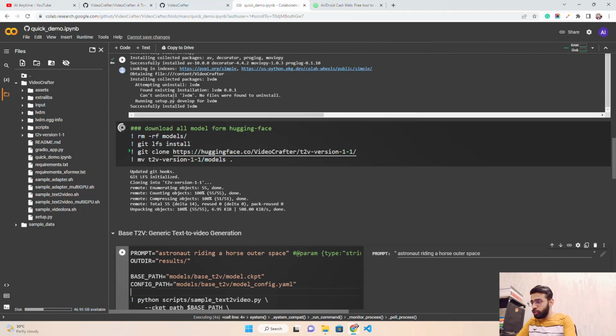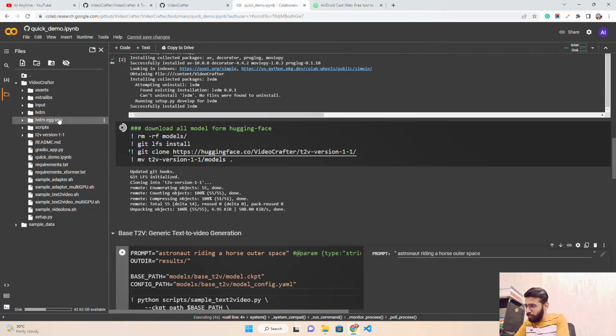Now you can see what it's doing. It is downloading all the models from Hugging Face. It says they're using Git LFS, large file storage. If you are not aware of LFS, it is a Git service for handling large files. Git LFS comes installed in Colab. If you are running it locally, you might have to install Git LFS. You can see Git LFS initialized, cloning into this version here, guys.